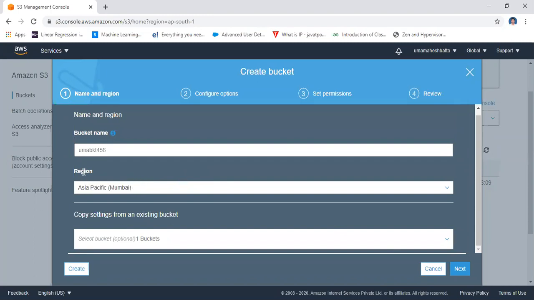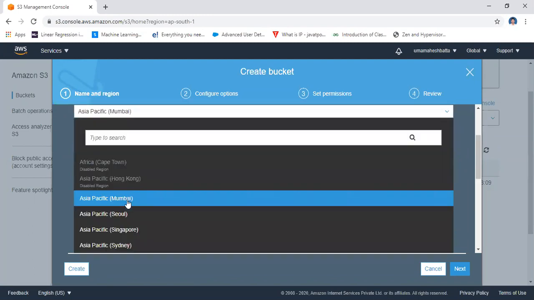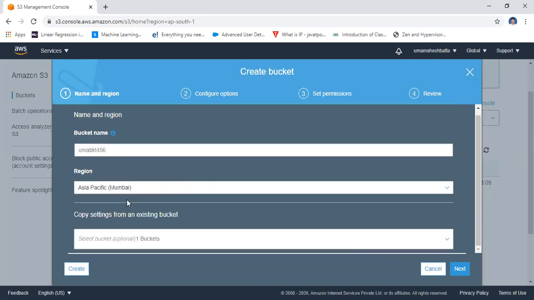The next important one, the selection of region. The selection of region here is very important. I am selecting the Asia Pacific Mumbai region. And then comes the setting to copy settings from an existing bucket. You may use the previously created bucket, copying the same information, or you may use a fresh one. I am using a fresh one, so I click Next.